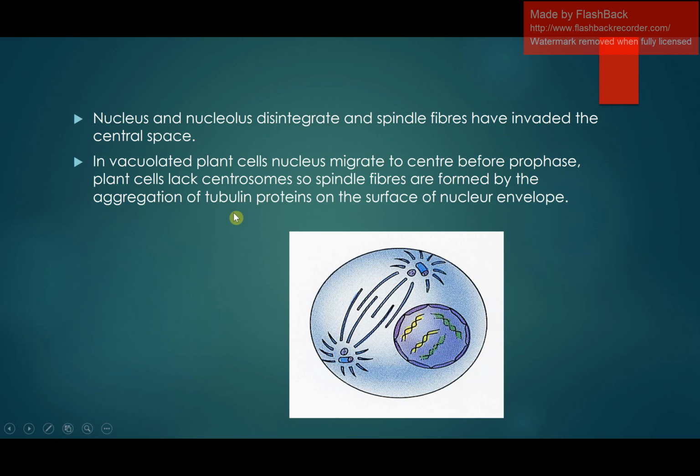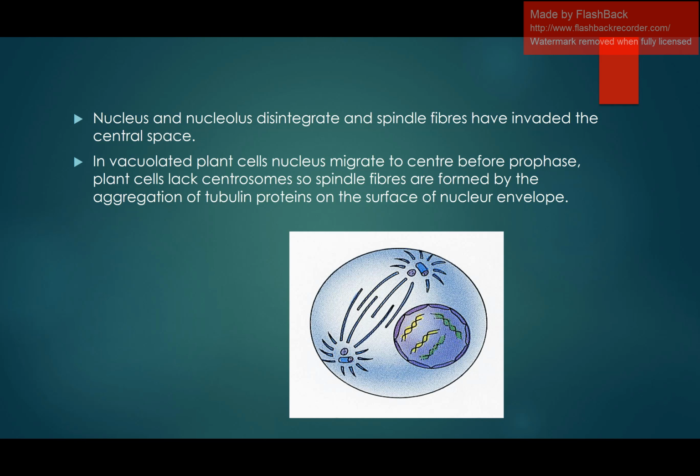In vacuolated plant cells, the nucleus migrates to the center before prophase. Plant cells lack centrosomes, so spindle fibers are formed by the aggregation of tubulin protein on the surface of the nuclear envelope. As I said, centrosomes are absent in plant cells.